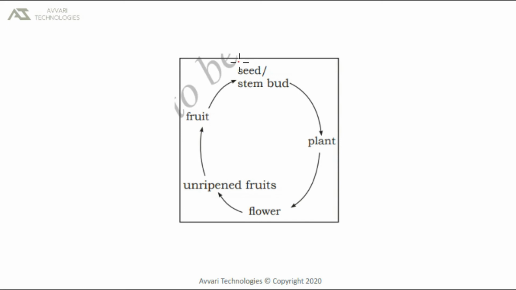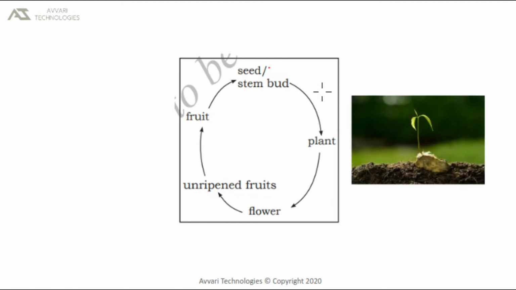Life cycle of a plant. Everything starts from a seed or stem bud. If you place a seed on fertile soil, after many days you can see a plant. Like if you take a mango seed and put it under the fertile soil, after some days you can see a plant.